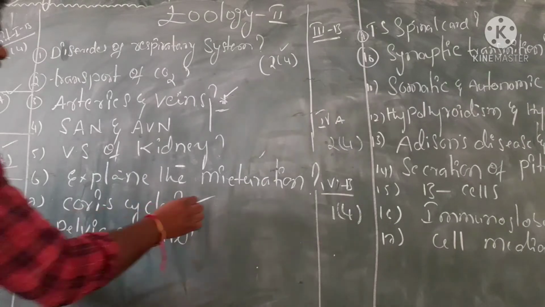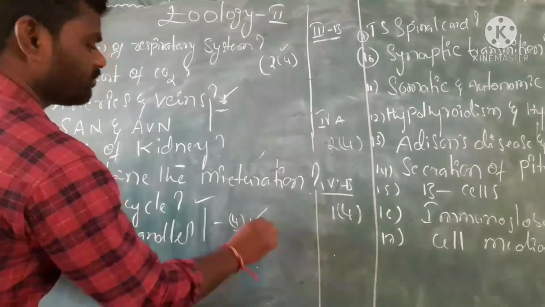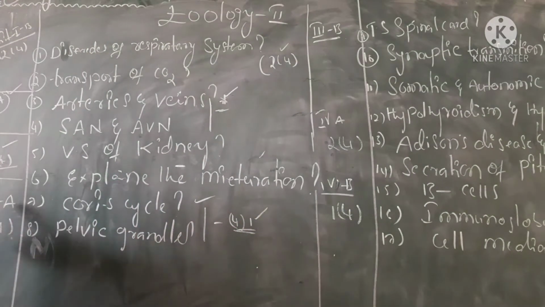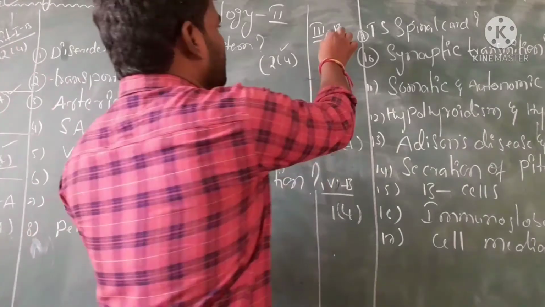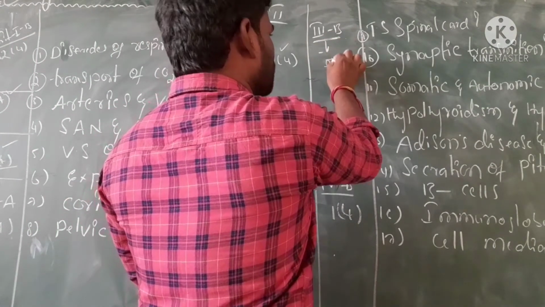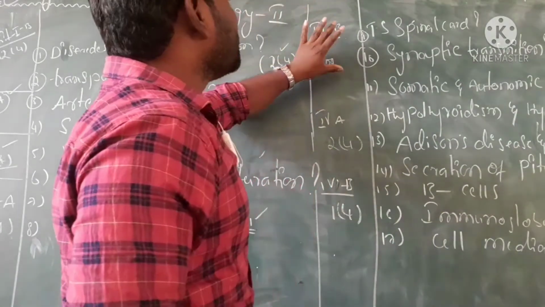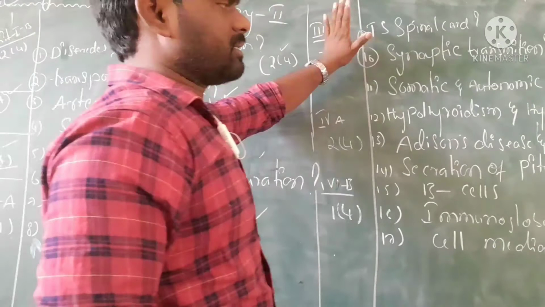These are two questions; one is given in the annual examination, and the blueprint gives only one 4-marks question from 3A. 3B is there, but the blueprint does not mention 4-marks questions in 3B.